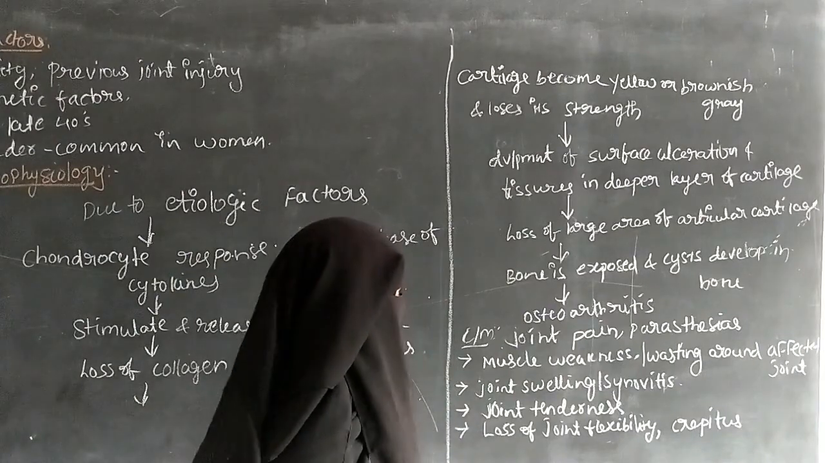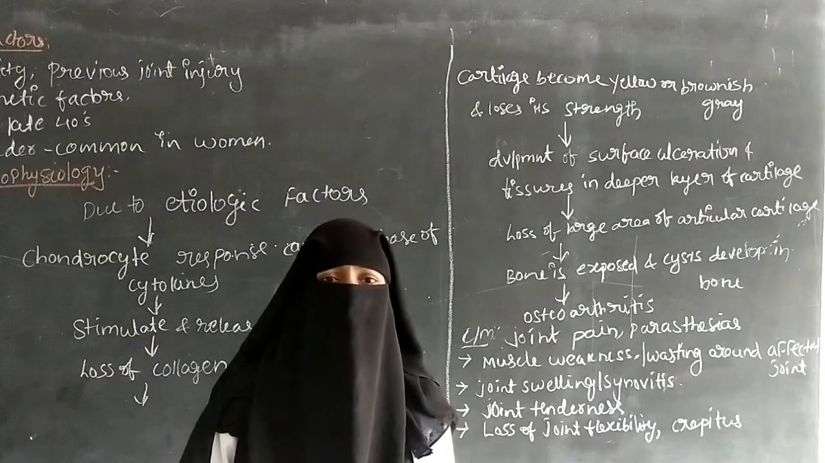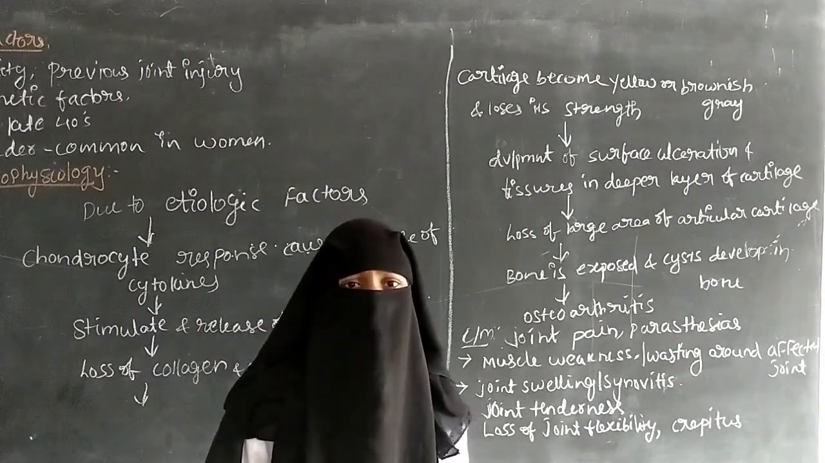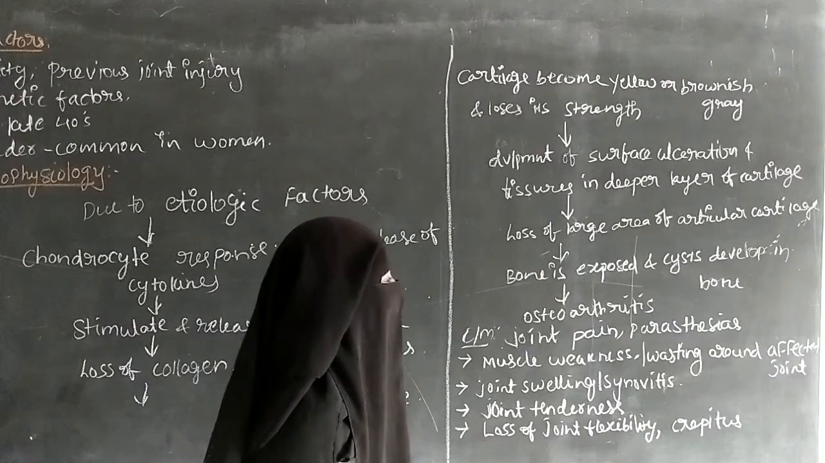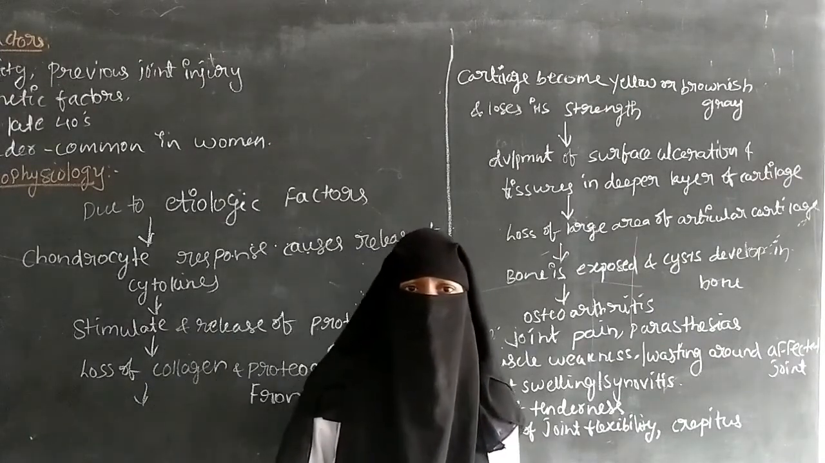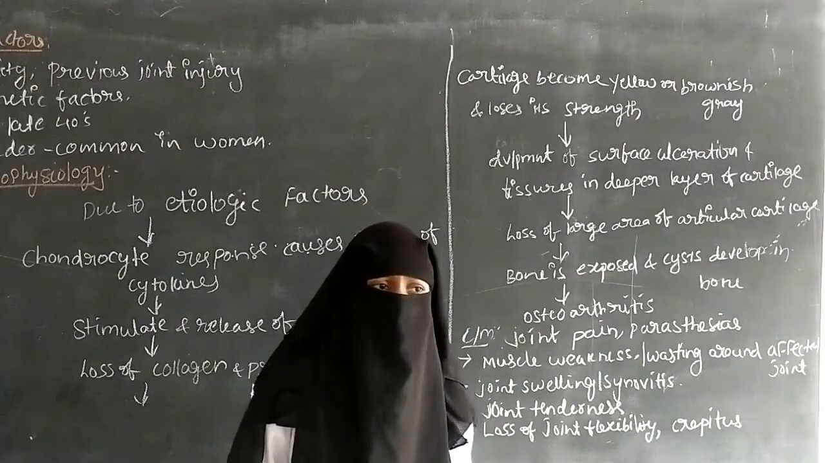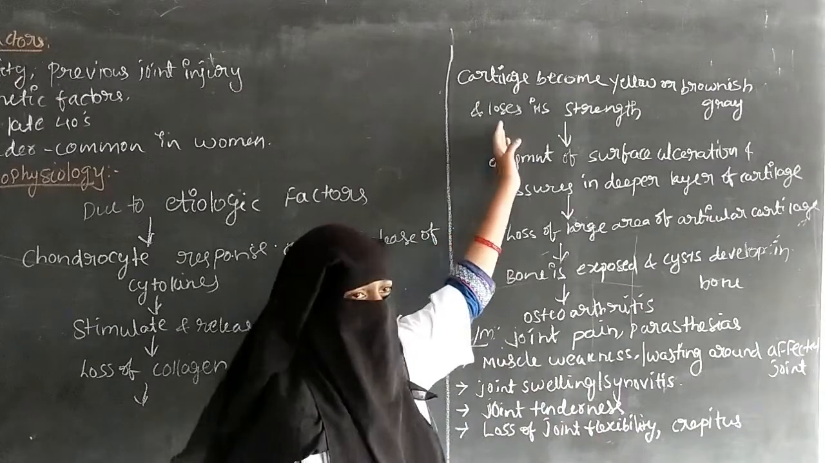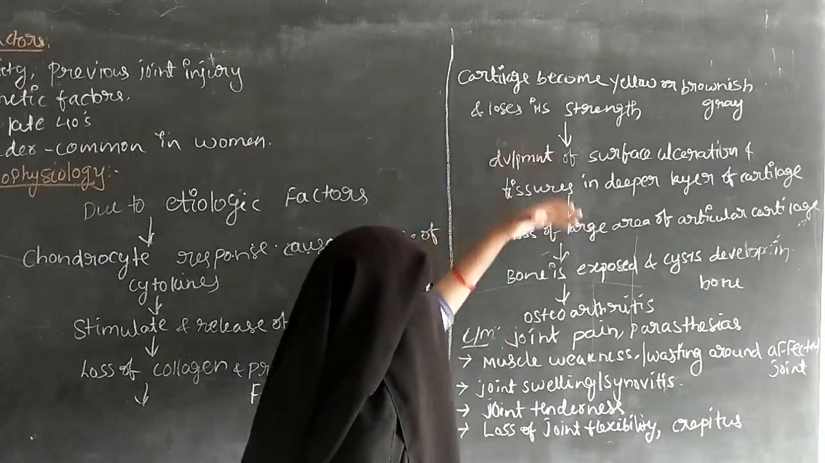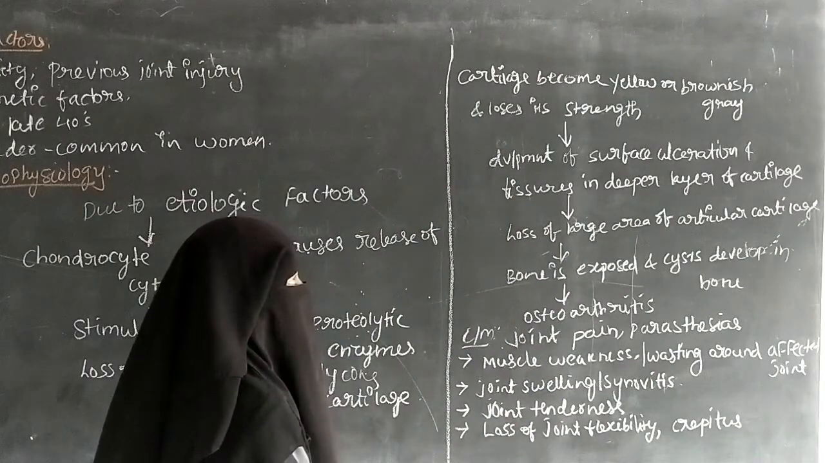So because of the loss of collagen and proteoglycans, color changes can occur in the joint cartilage. The cartilage becomes yellow and brownish grey, and it loses its strength. This causes a loss of strength in the joints.